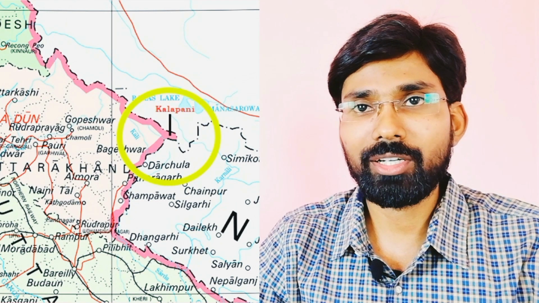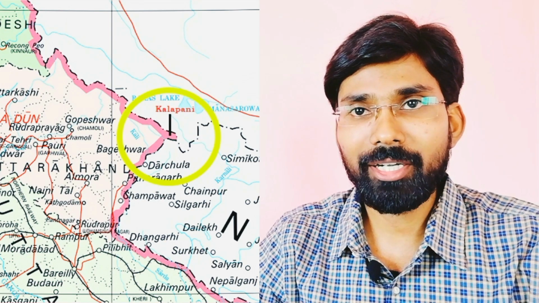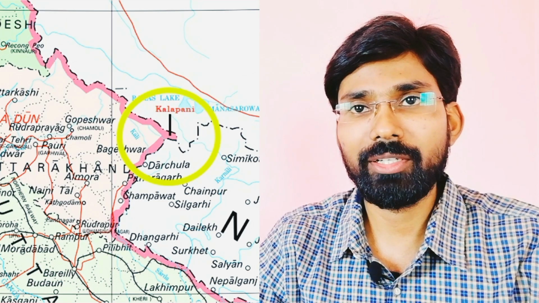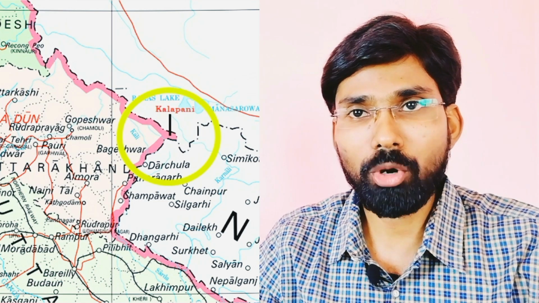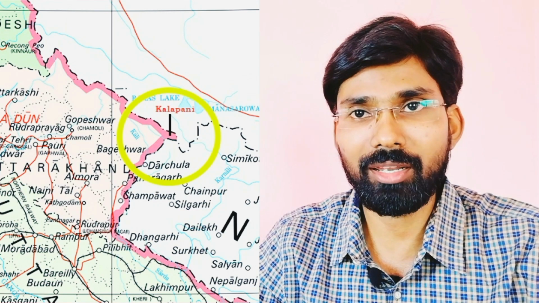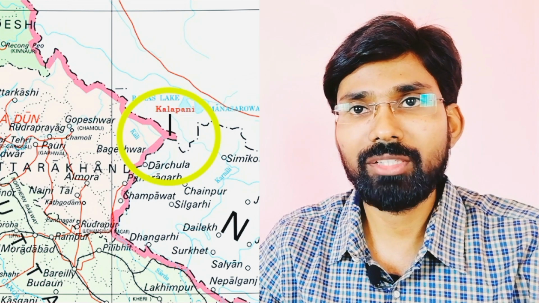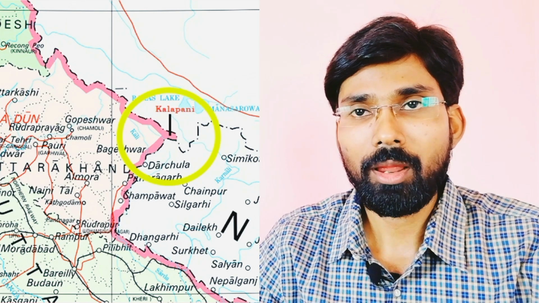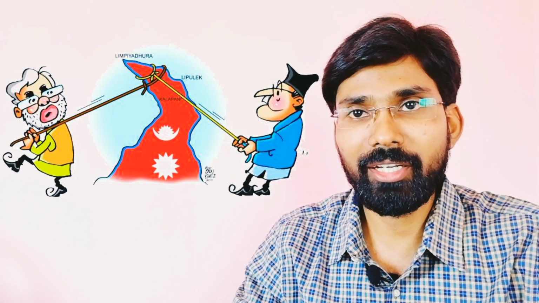Welcome to an explainer on the Kalapani territorial dispute between India and Nepal. Kalapani, an approximately 14 square kilometer region located at an altitude of 3600 meters, is bordered between the Indian state of Uttarakhand and the Sudur Paschim region of Nepal. The exact size of Kalapani territory is not clear because it varies from source to source.